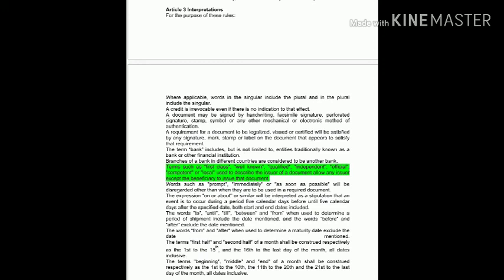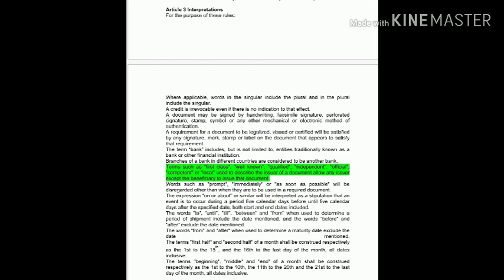Okay, and the words before and after exclude the date mentioned. Like if you write the shipment must be done after 14 December 2019 and before 30th December 2019, so in this case whatever the date is mentioned there, that should be excluded.